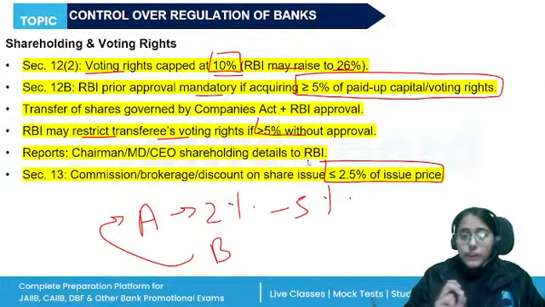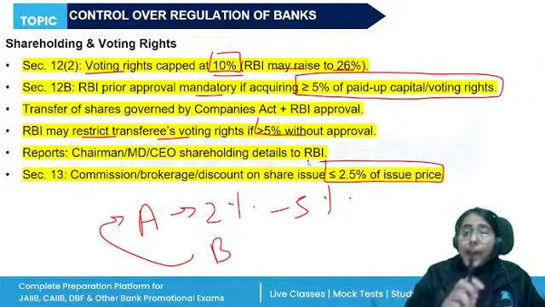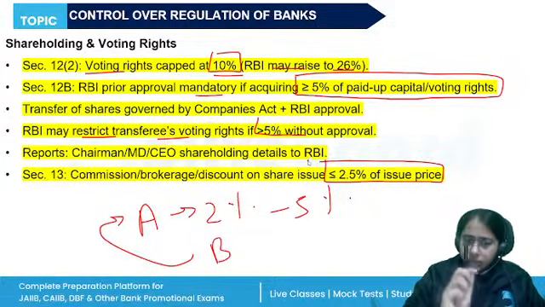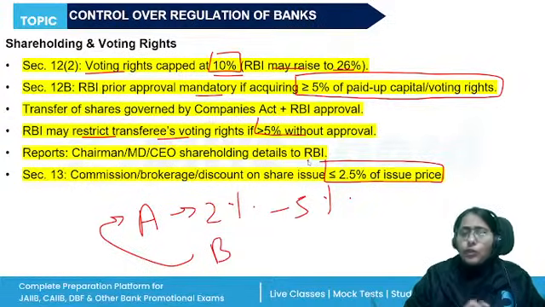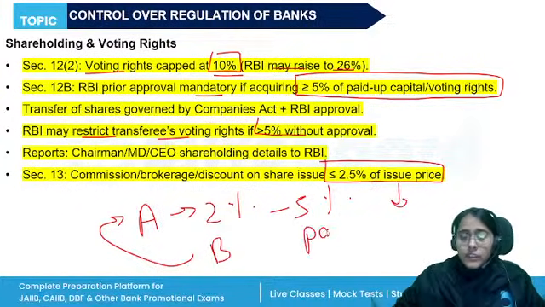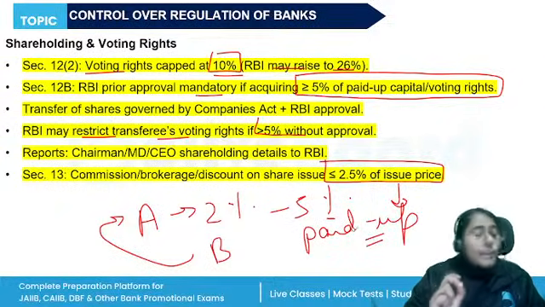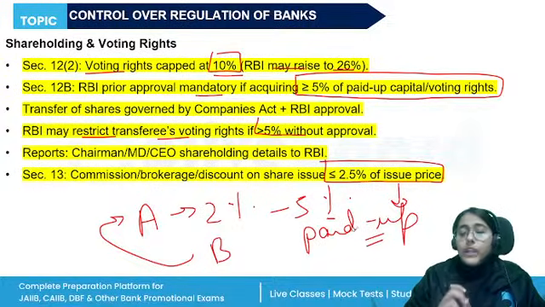The commission, brokerage, or the discount should not be more than 2.5% of the price at which the shares are issued. Earlier, this commission was linked not to the issue price but to the paid up value of the shares. Now, it is linked to the issue price of the shares, not more than 2.5% of the issue price.